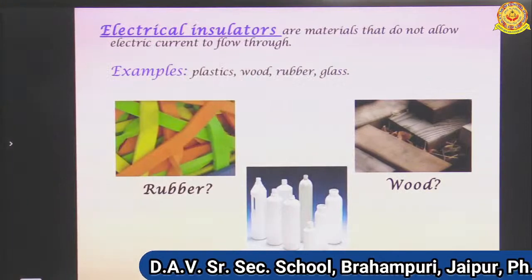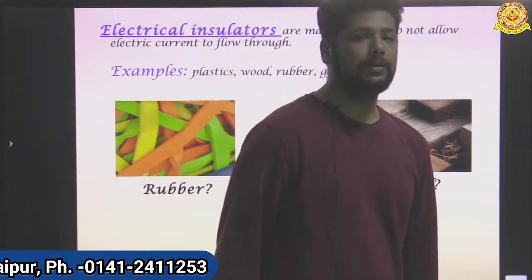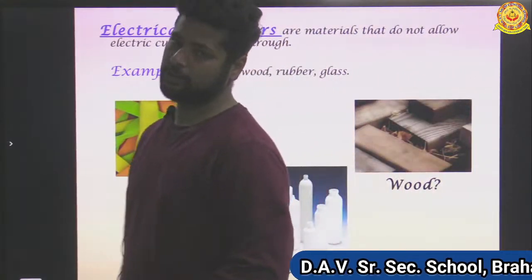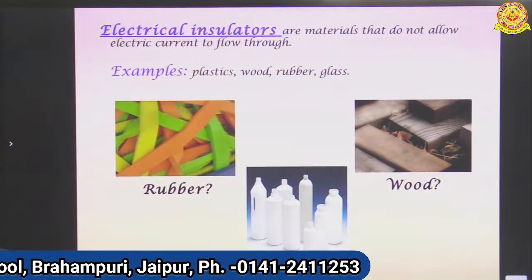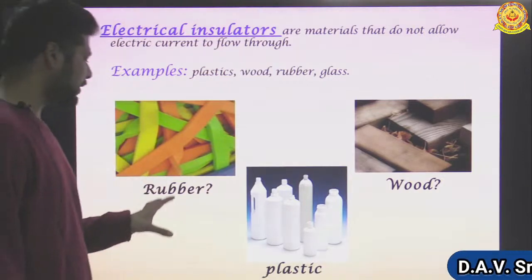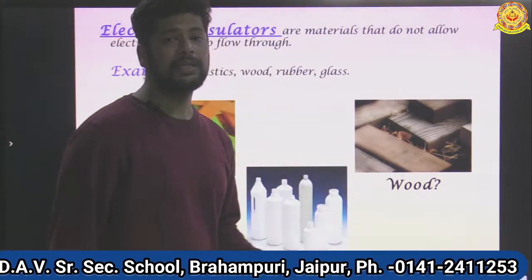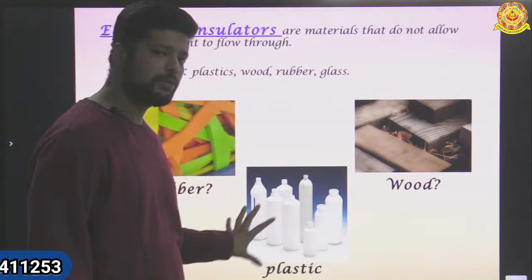Electrical insulators are materials that do not allow electric current to pass through them. Electrical insulator, we have used the word insulator for bad conductors of electricity. Insulators are those which cannot conduct electricity. Here are some examples: plastic, wood, rubber, glass. These all are examples of insulators. They cannot conduct electricity, even in certain conditions. So yes, we can use the word insulator for them.